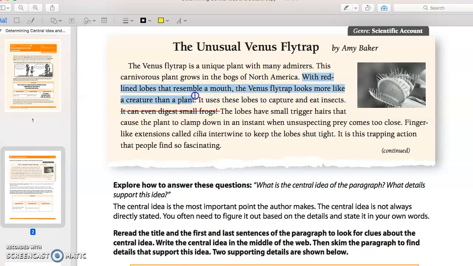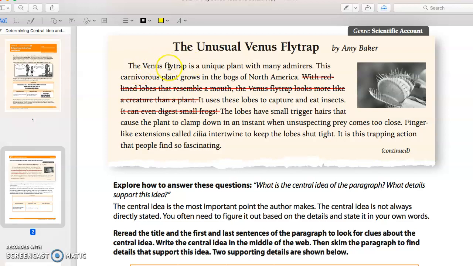So this part right here, let's make sure we don't use this either. With red line lobes that resemble a mouth, it looks more like a creature than a plant, because those two details are already used. Now I'm going to go to the top and try to find what's my main idea and what's one more detail.